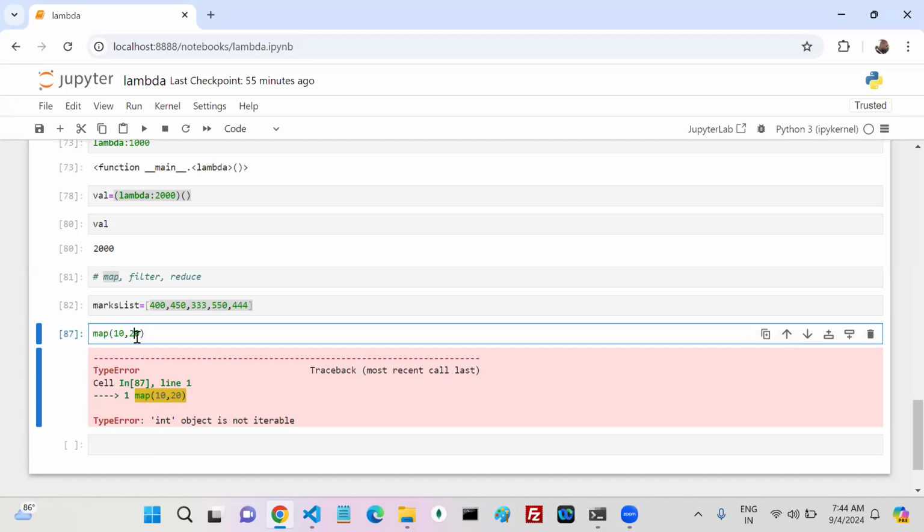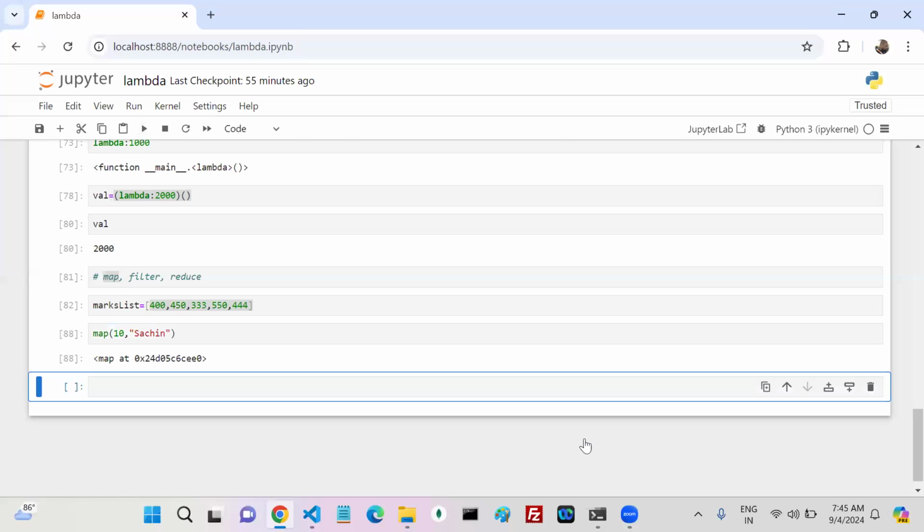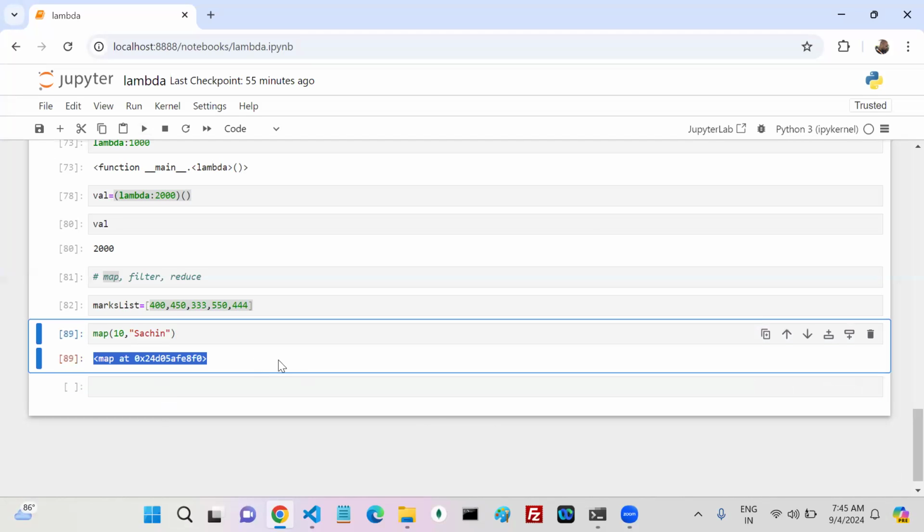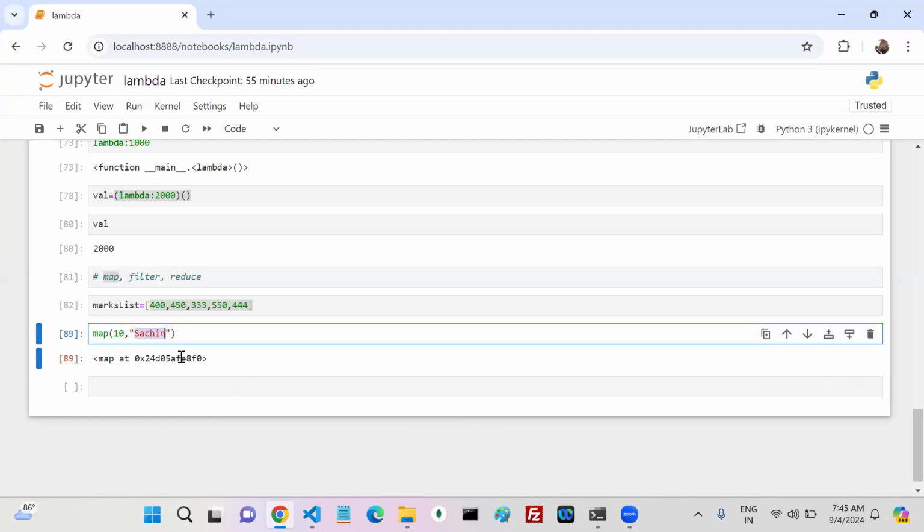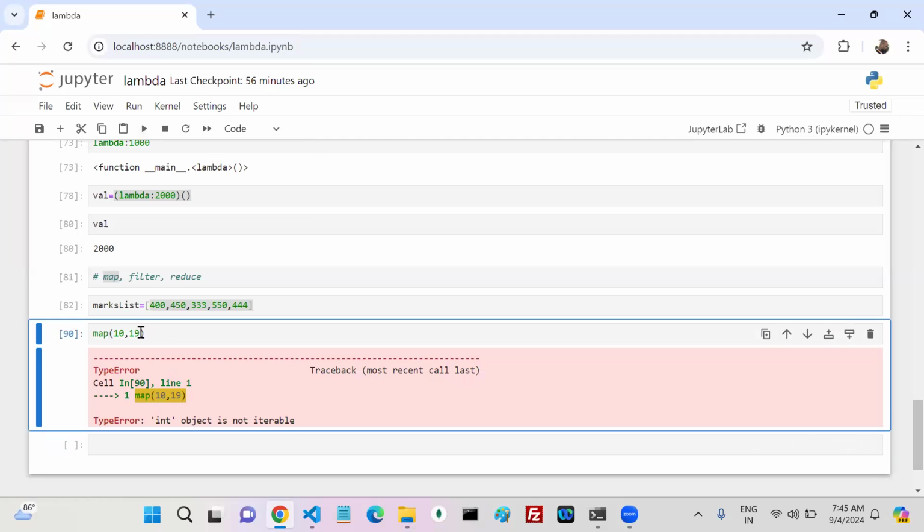But this is also an int, and this is also an int, I don't know which one. So can I change this one to a string like Sachin? Now if I write like this, it does not give me any error, but at the same time it does not give me the expected output either. Now if I write a string in here, it does not give me an error, but if you write something like this, it gives me an error. Why? Because a string we can iterate, no problem at all. Now if I write like this, it is not. So the problem is only the second argument. The second argument should be iterable.